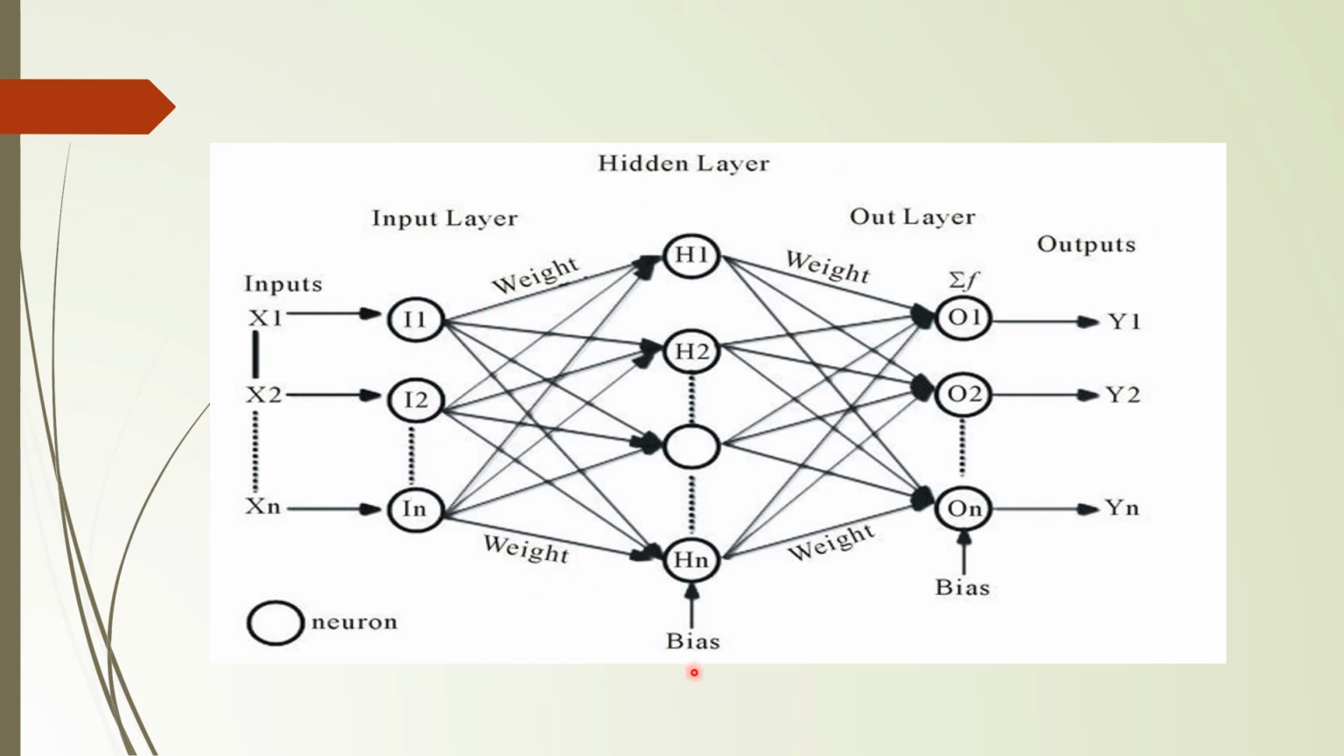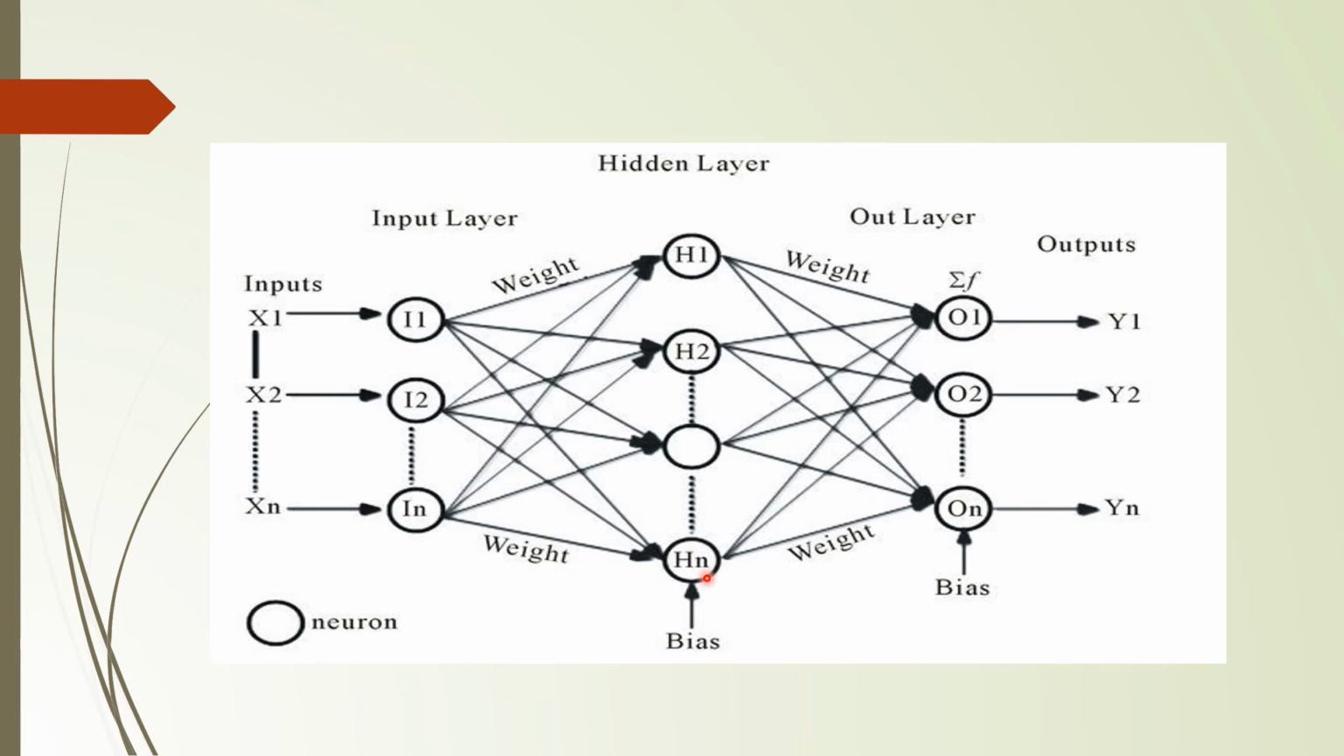So this is the diagram of a multi-layer perceptron. This is our input layer, and this is our output layer. In between the input layer and output layer, we have one hidden layer. Our inputs are x1, x2, xn, which will be assigned weights w1, w2, wn. These are the weights allocated to the input values, and this then moves to the hidden layer. So all the input values are connected to all the nodes in the hidden layer.